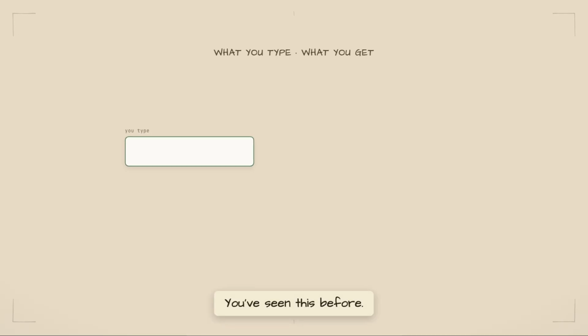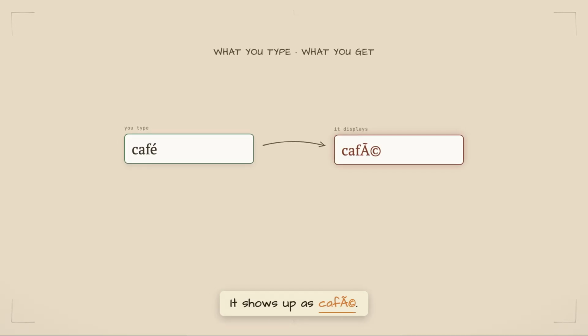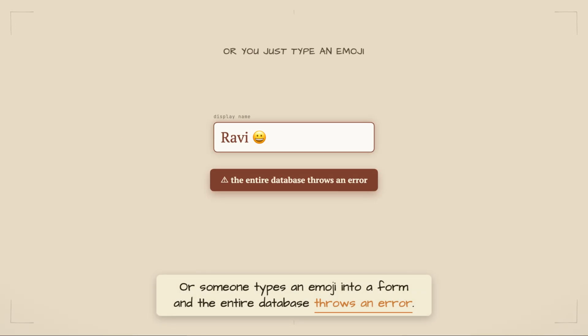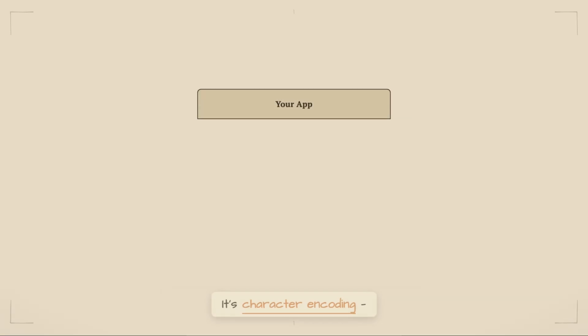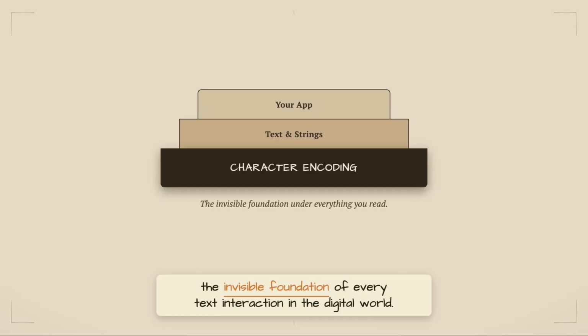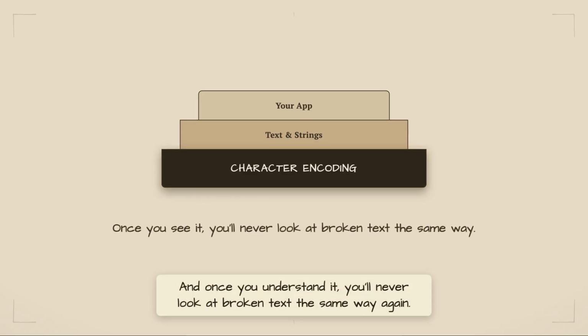You've seen this before. You type café, it shows up as café, or someone types an emoji into a form and the entire database throws an error. It's not magic. It's not a bug in your code. It's character encoding, the invisible foundation of every text interaction in the digital world. And once you understand it, you'll never look at broken text the same way again.